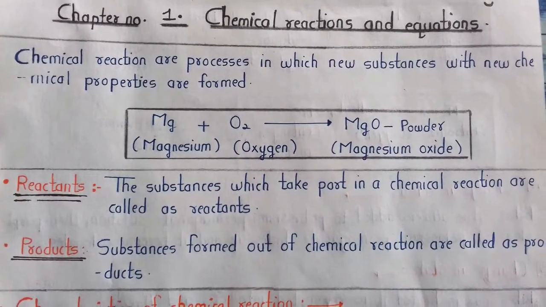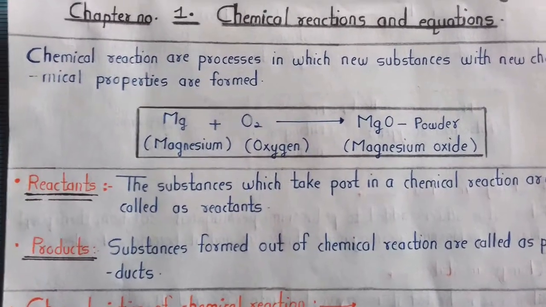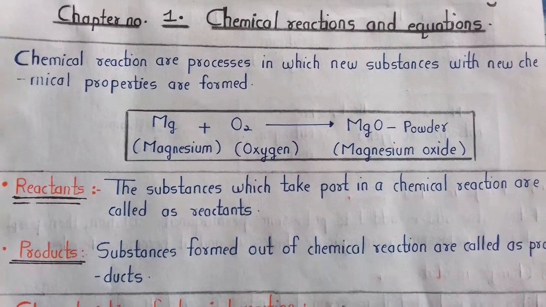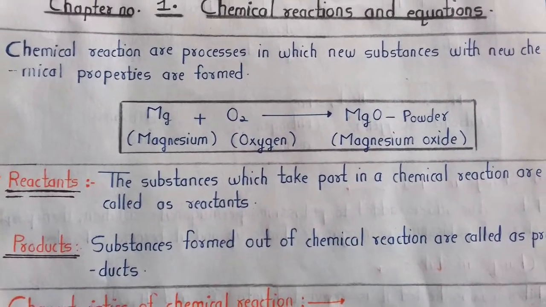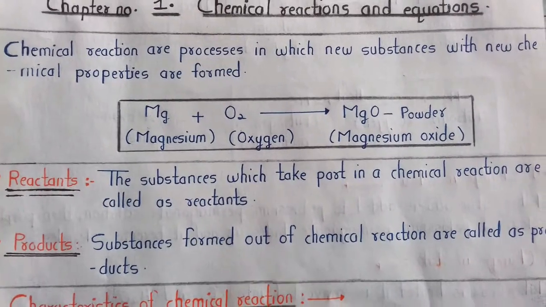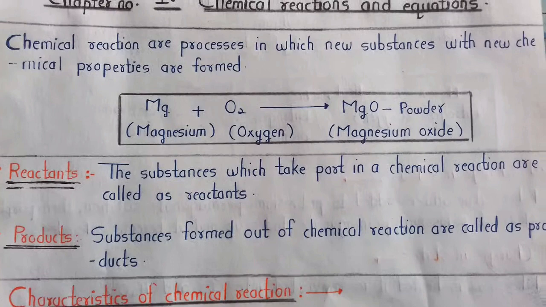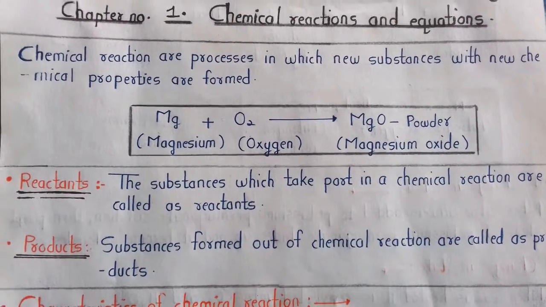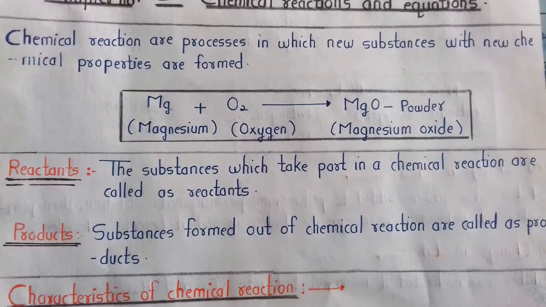Now, the substances which take part in a chemical reaction are called reactants. Here, magnesium and oxygen are taking part in a chemical reaction, so they are called reactants. Products. Substances formed out of a chemical reaction are called products. Here, magnesium oxide is formed out of the reaction between two substances, so it is called a product.